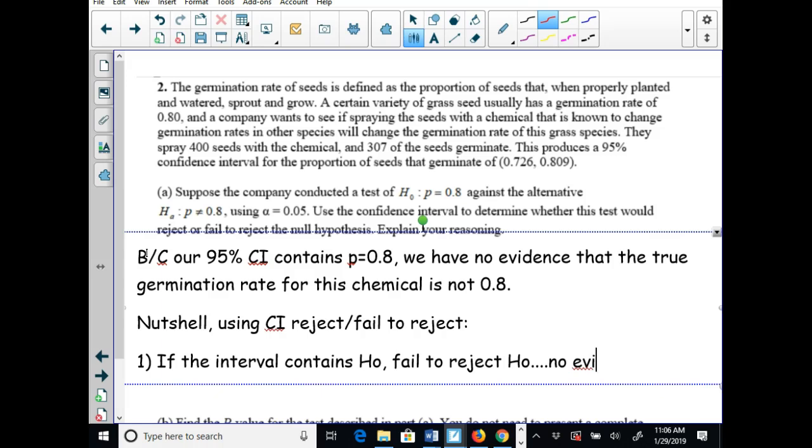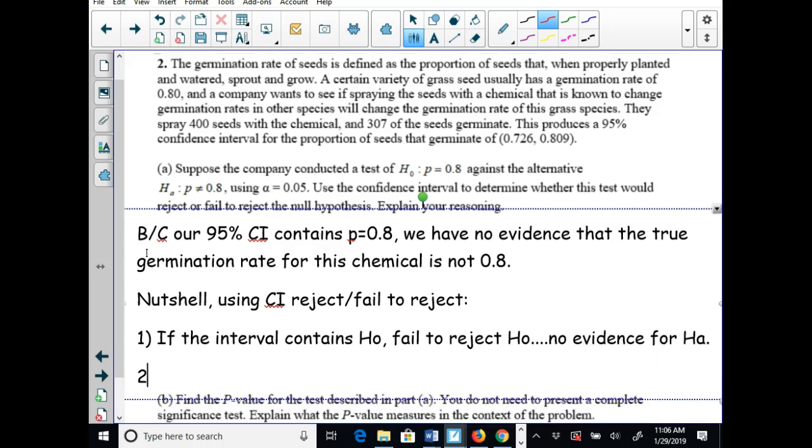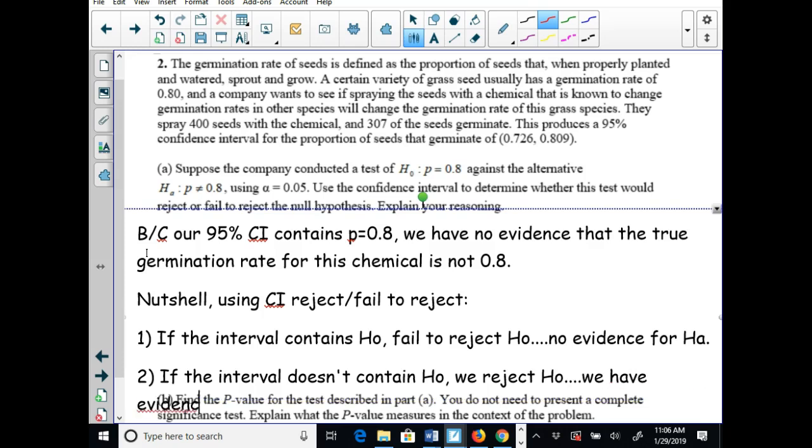We have no evidence for HA. If the interval doesn't contain it, we reject the null hypothesis. We have evidence for HA.